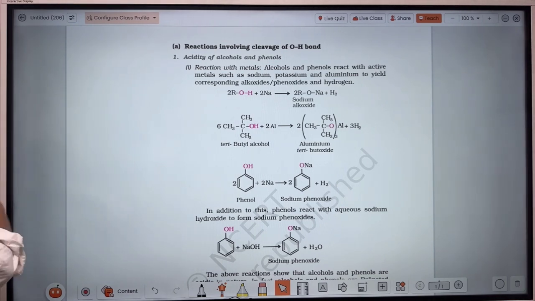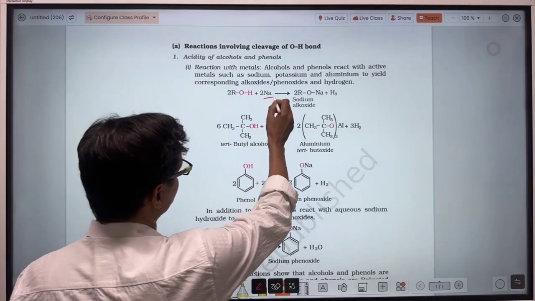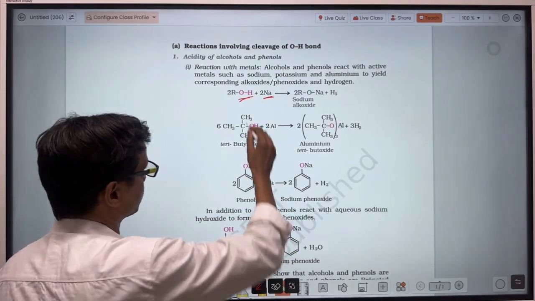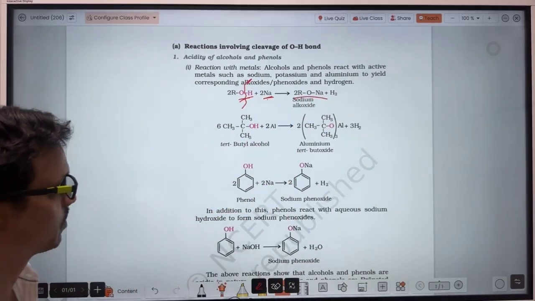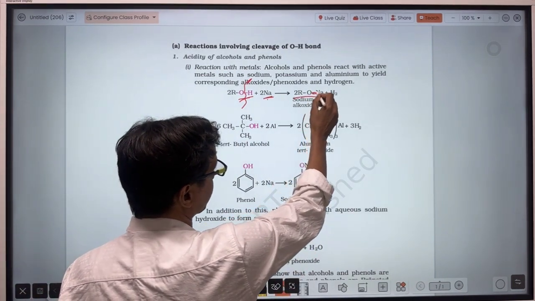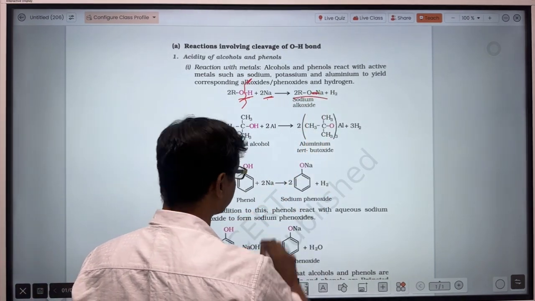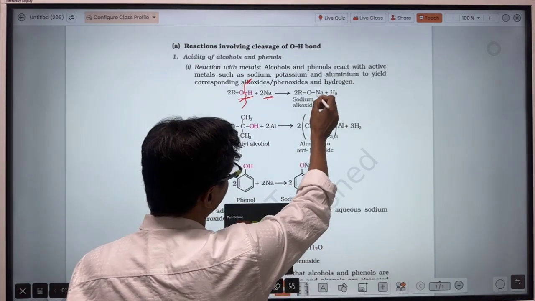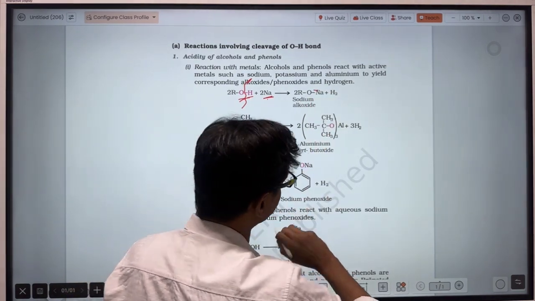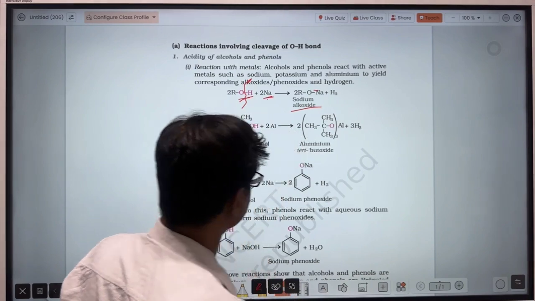Let's see this case. Sodium is reacting with alcohol, so the bond will dissociate and sodium will get bonded. Don't consider this one as a covalent bond, it is an ionic bond. It has been shown like this, with a negative charge on the oxygen. So sodium alkoxide is formed here.